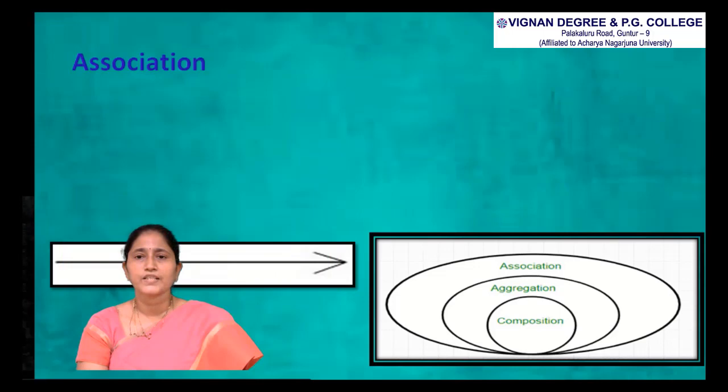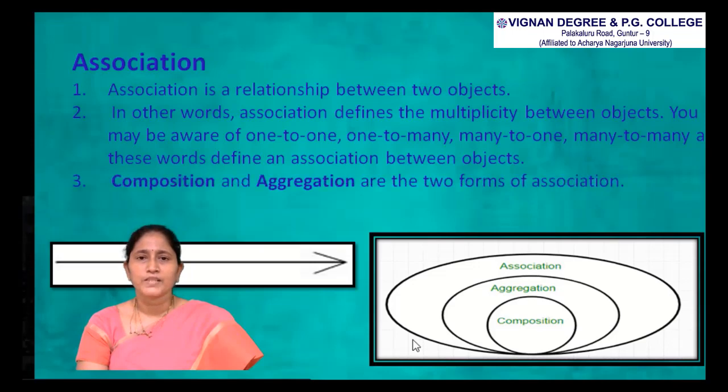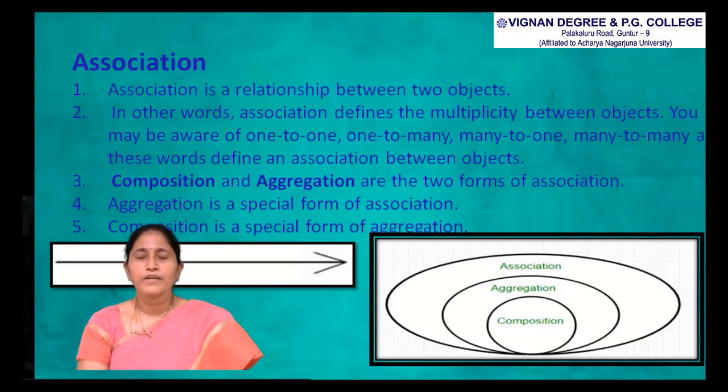Association is a relationship between two objects, because aggregation and composition come under association. In other words, association defines the multiplicity between objects. You may be aware of one to one, one to many, many to one, many to many. All these words define an association between objects. Composition and aggregation are the two forms of association. Aggregation is a special form of association and composition is a special form of aggregation. The association symbol can be represented as this simple line.